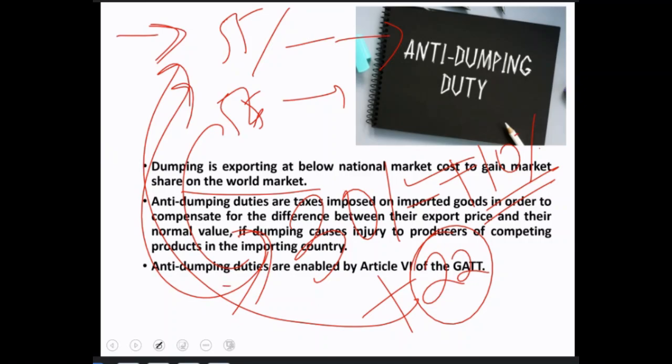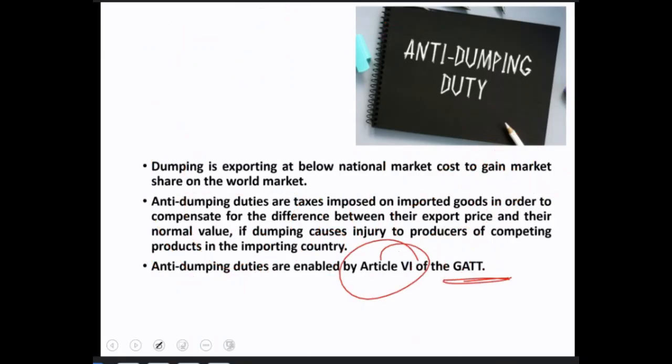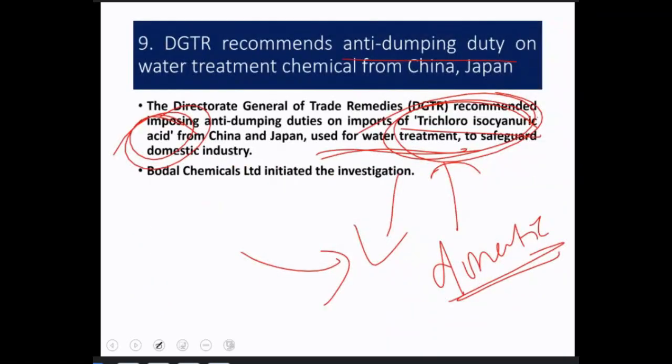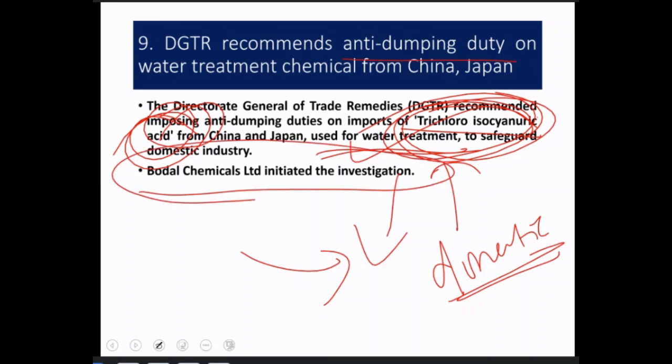And anti-dumping duties are enabled in Article 6 of GATT. Okay, this you should remember. Apart from that, you should remember the function of sodium cyanide. Just minimal function, extraction of gold and silver. This is taken up from the news itself. And trichloroisocyanuric acid is used for water treatment. So you should know the basic function, so that if they ask you, then you should be able to at least clarify that question. Also, who initiated this investigation? This question is just for additional information.